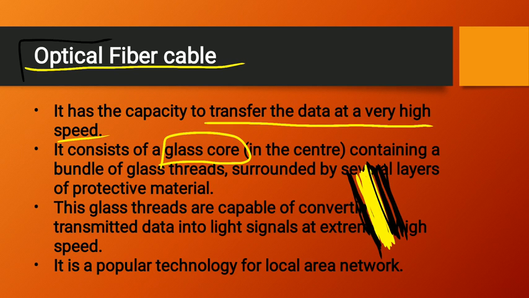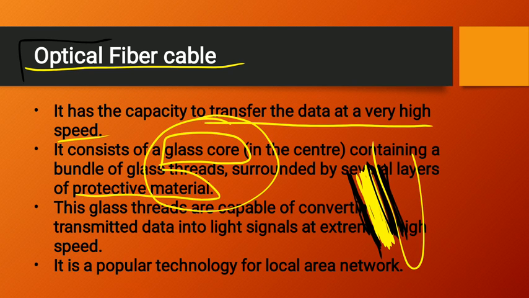The glass core is here, that is the fiber in between, and at the top and at the bottom, whatever it is covered by, the protective material, that will also be of fiber only.